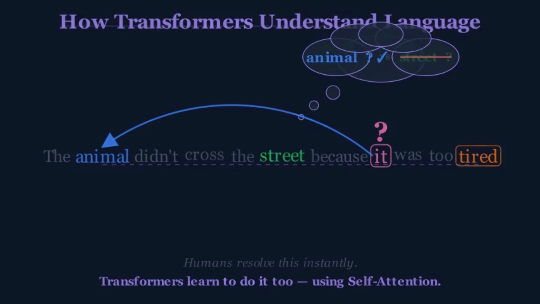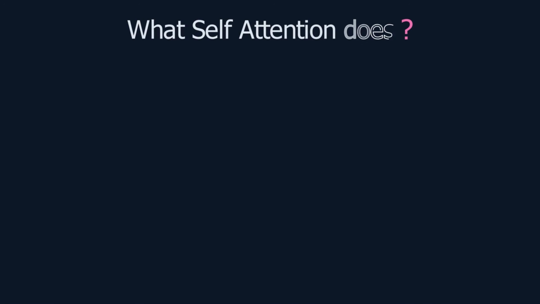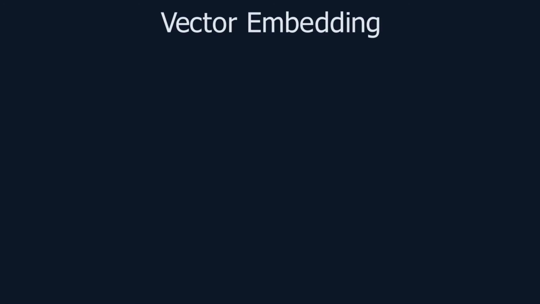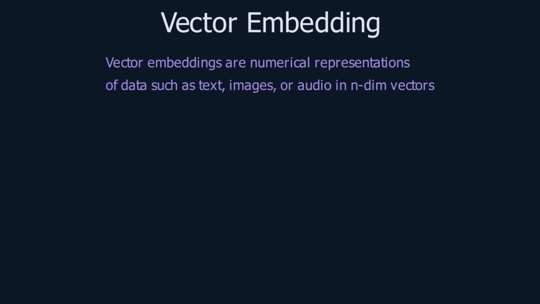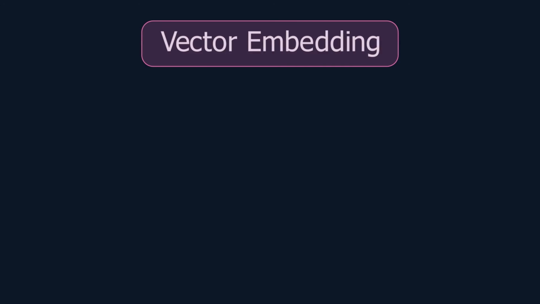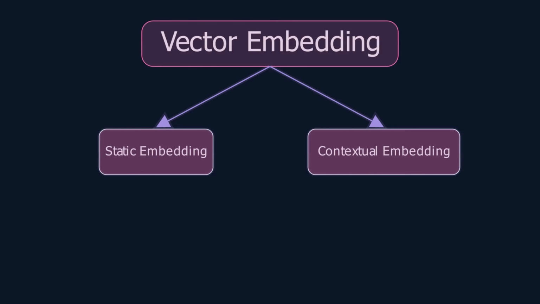Now you must be asking what self-attention exactly does. Imagine reading a sentence and for every word you briefly look at all the other words to understand its meaning. That's exactly what self-attention does. Before we go further into the video, I want you to understand what vector embeddings are. We know that neural networks cannot directly understand text, so we convert the text into n-dimensional numerical representations called vector embeddings. There are two main types of vector embeddings: static embeddings and contextual or dynamic embeddings.